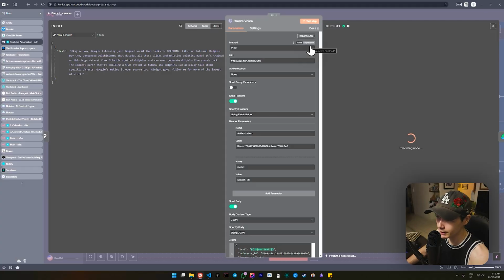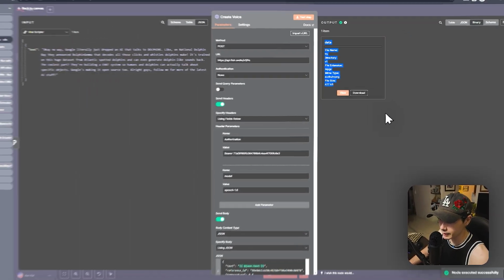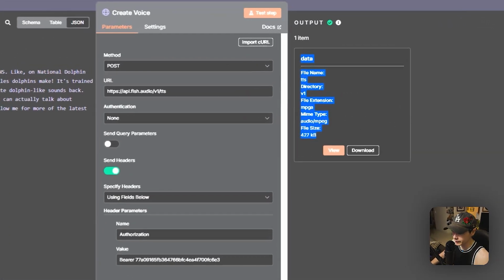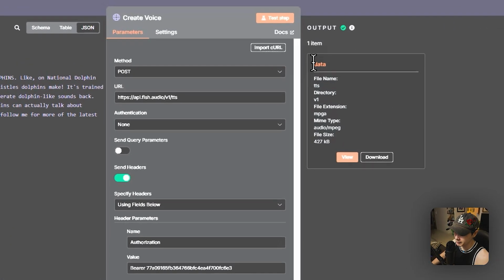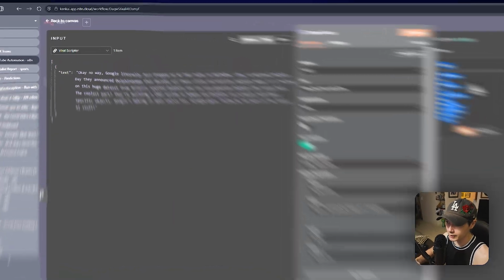Now, once you generate the voice, you're going to be left with a binary file here. If we're editing, I'll show you later on, but I'm using something called Shotstack, which is like a cloud video editor. I can't pass a binary file like this through to it. It would need a URL.